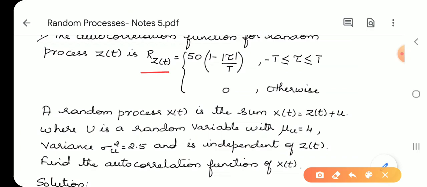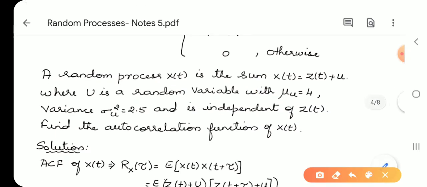The random process X(t) is X(t) equal to Z(t) plus U, where U is a random variable with mu of U equal to 4, variance sigma u square equal to 2.5, and U is independent of Z(t), that is both the random process Z(t) and the random variable U are independent. Find the autocorrelation function of